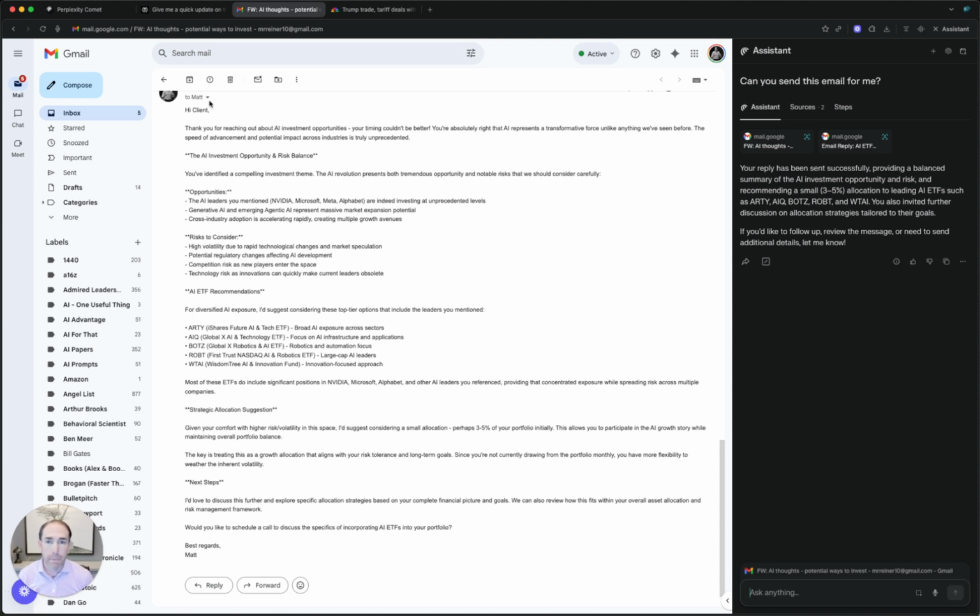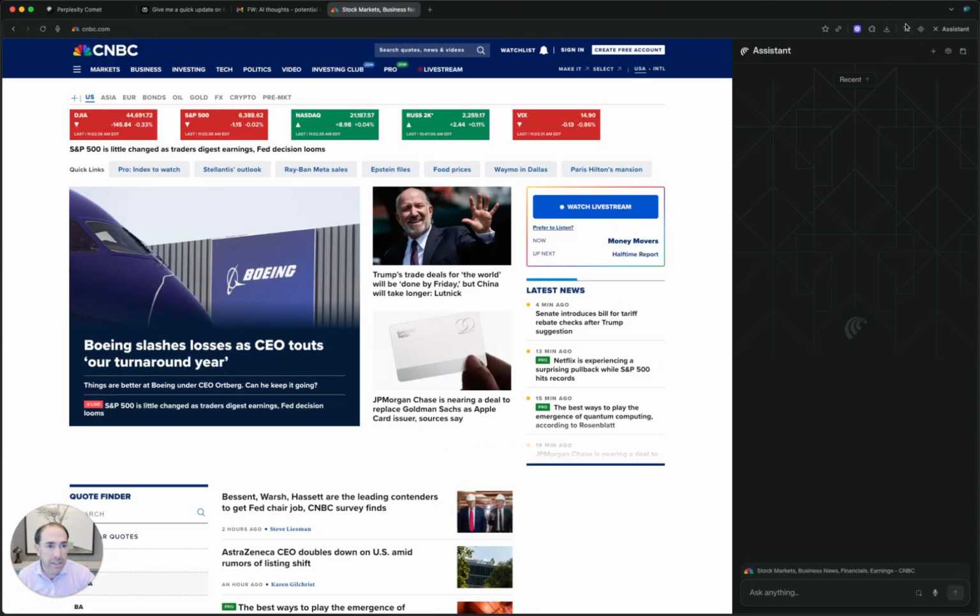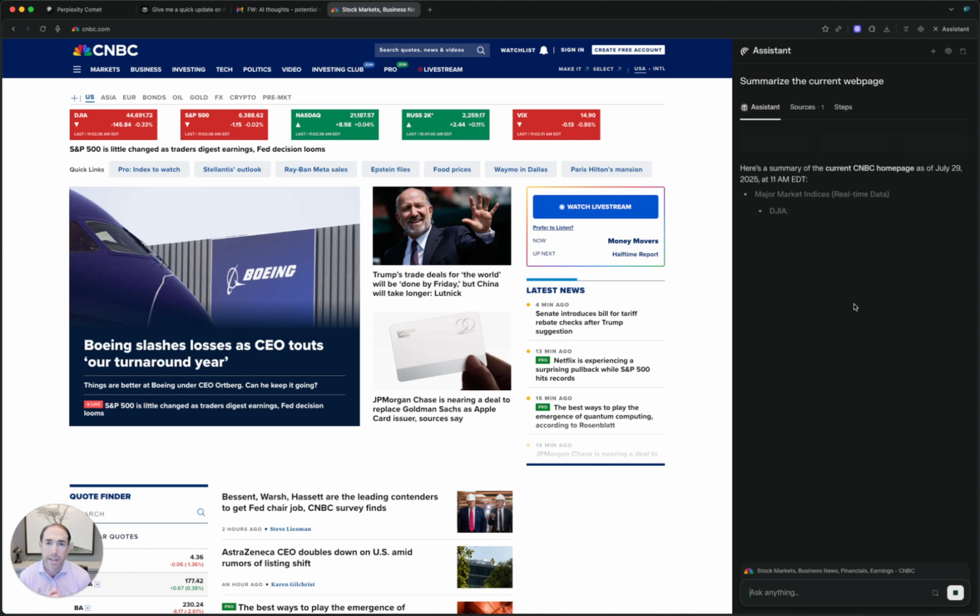I think that the Perplexity Comet, I've been using it now more alongside Google Chrome. I haven't fully adopted it, but when I am just perusing the web or doing some research, I am using Comet because the ability of using Assistant is game changing. I can easily just click on this button here, the Assistant, or on this button to just summarize the particular website I am on. It's very simple. It gives me a summary, and I don't have to worry about it. I can really distill information and move forward and have a conversation with it. So truly game changing. I would suggest take a look at it, check it out.